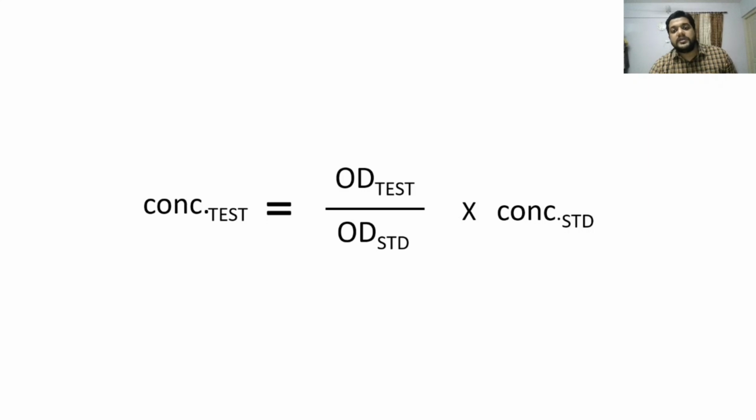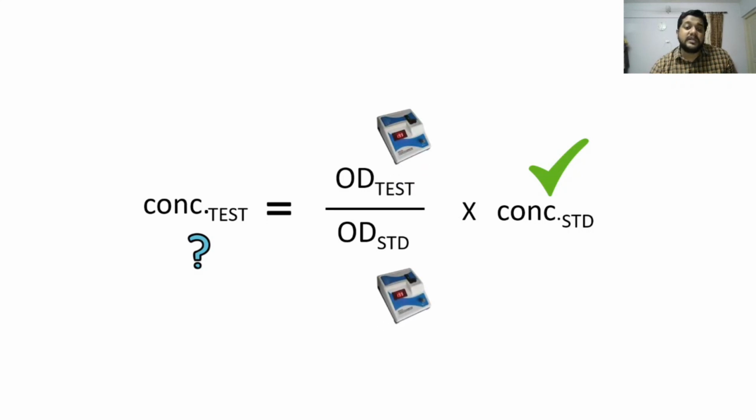In the equation, we don't know the concentration of the test solution, and the concentration of the standard solution is already given. The OD of test and standard can be found out by using the colorimeter. Then we will arrive at the value which will be the concentration of the test solution.